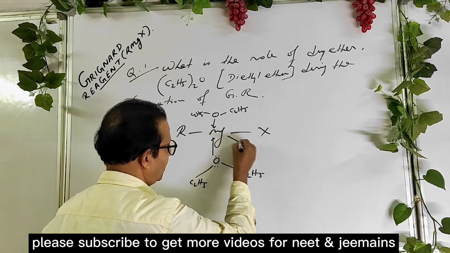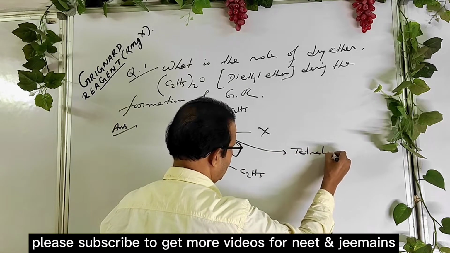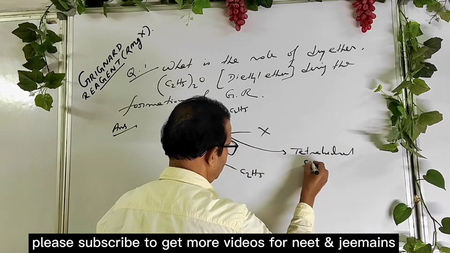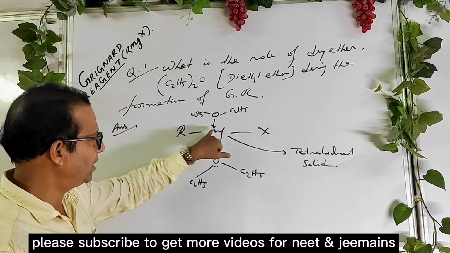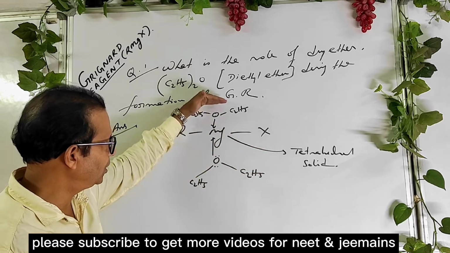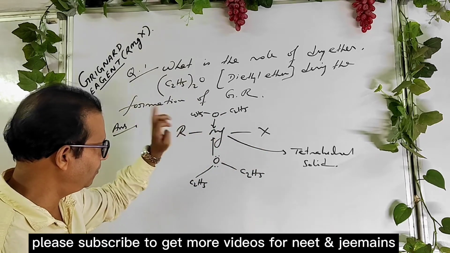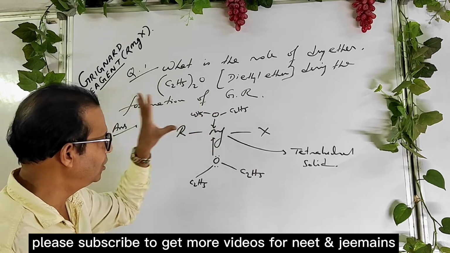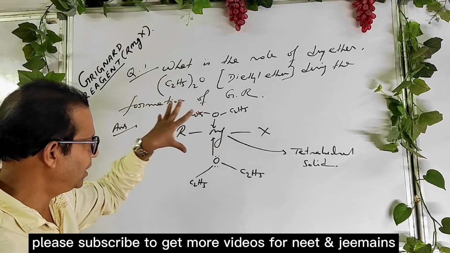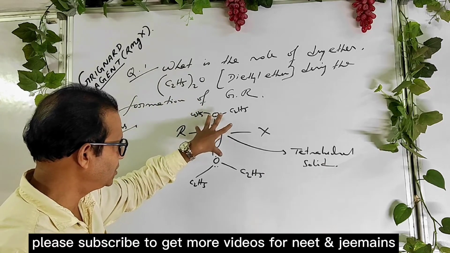This is a tetrahedral complex, okay? So as soon as Grignard reagent is formed, ether coordinates with the magnesium and blocks magnesium from further reaction with moisture, because you know that Grignard reagent is prepared in absence of moisture.